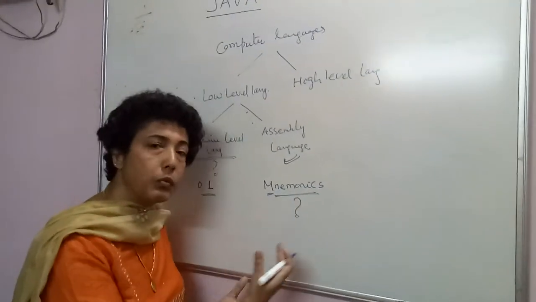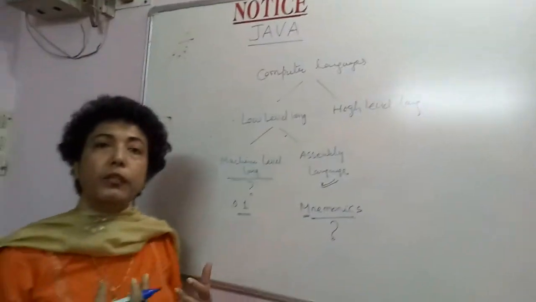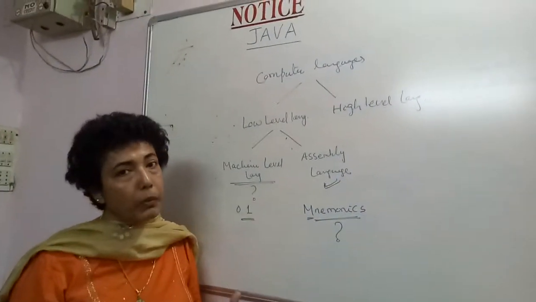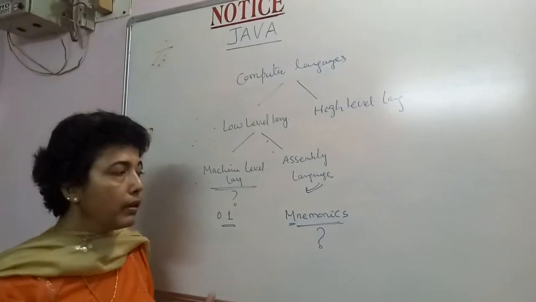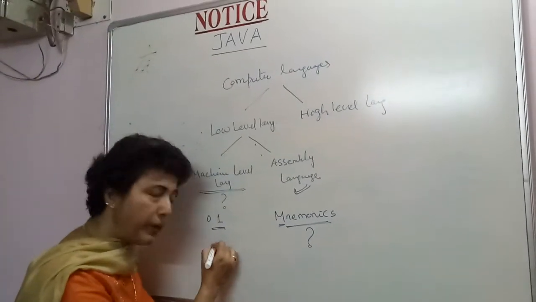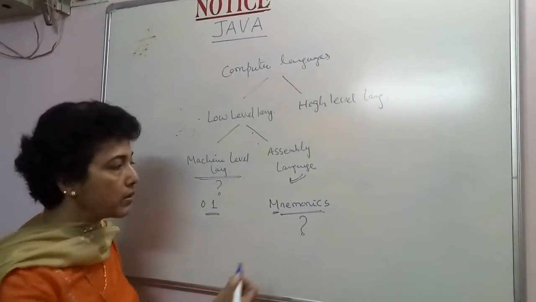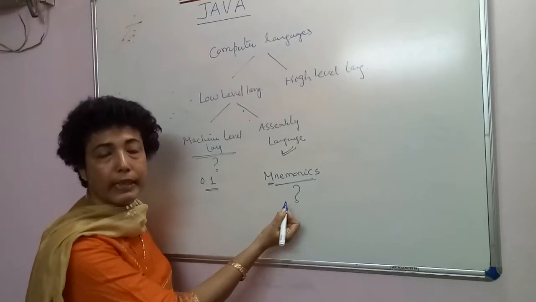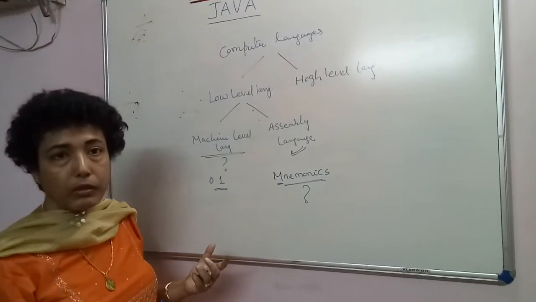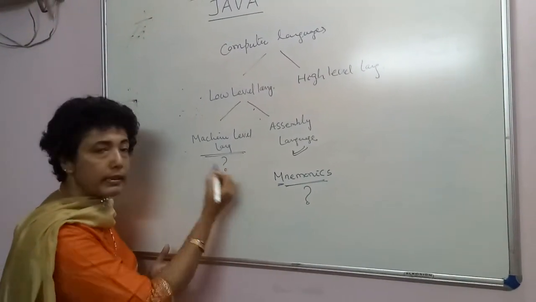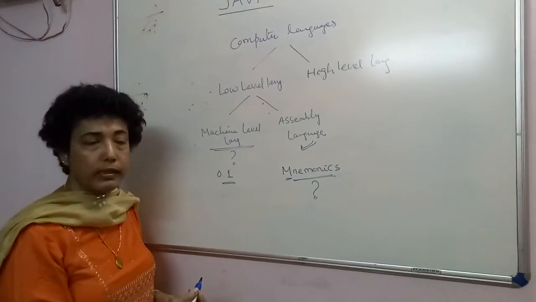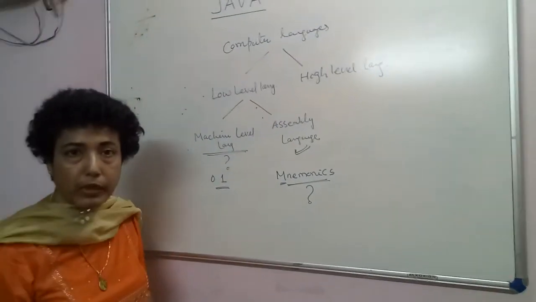When these codes were developed, the user found them somehow easier, but for the computer it became difficult because the computer could not understand these mnemonics. Because the computer only understands everything in the form of zeros and ones. Mnemonics were not in the form of zeros and ones.